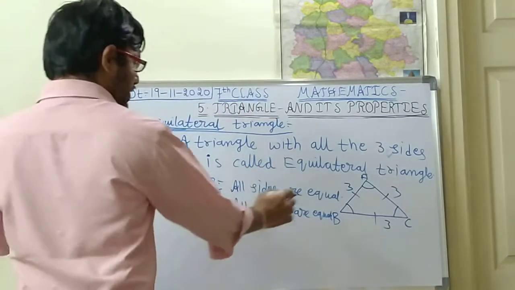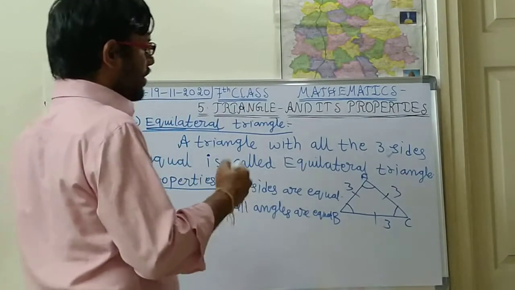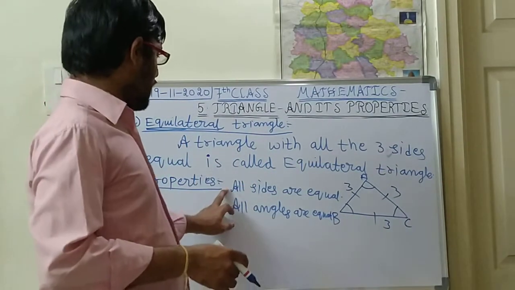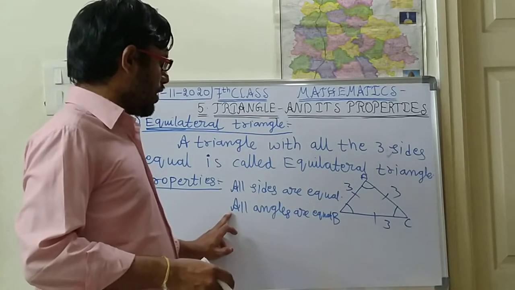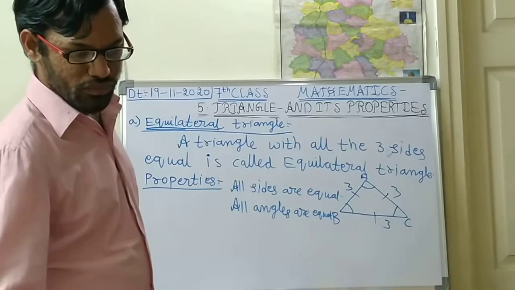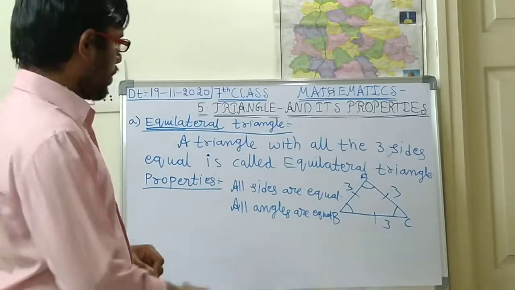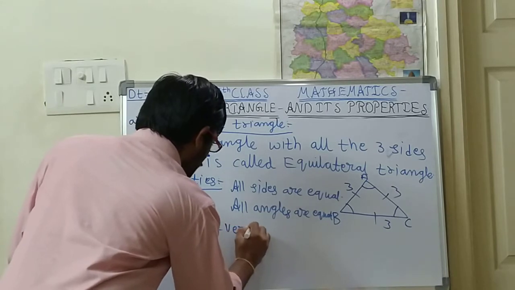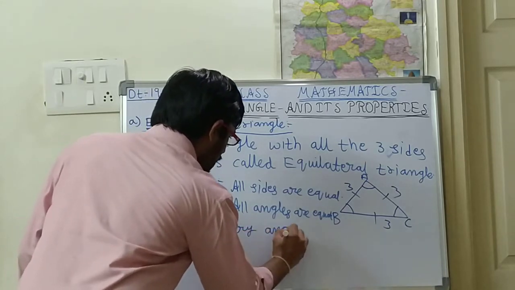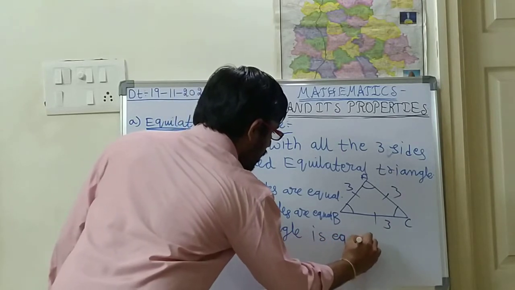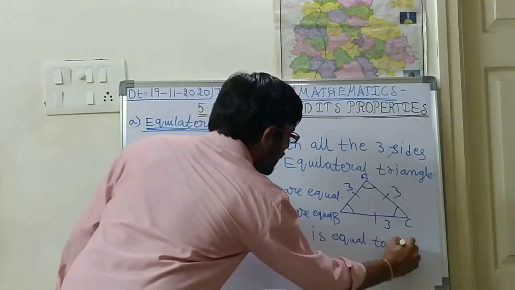And one more thing, see children. What is another property? The sides are equal, angles are equal, and the third one is every angle is equal to 60 degrees.